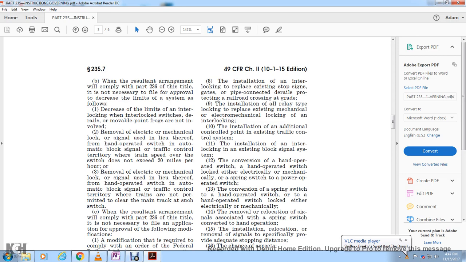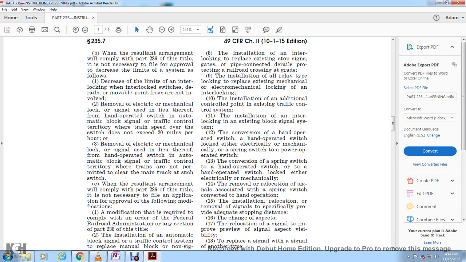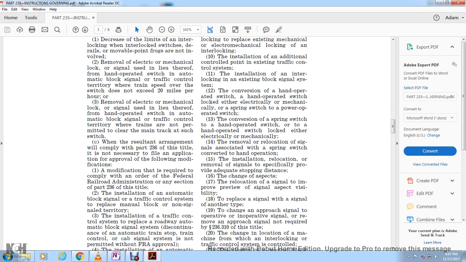12. The conversion of the hand-operated switch locked with either electrical or mechanical lock, or spring switch, to a power-operated switch. 13. The conversion of the spring switch to the hand-operated switch locked with either electrical or mechanical lock. 14. The removal or relocation of signals associated with the spring switch converted to hand-operated. 15. The installation, relocation, or removal of the signals to provide adequate stop indications. 16. The change of the aspect. 17. The relocation of signal to improve the view of the signal aspect for visibility.